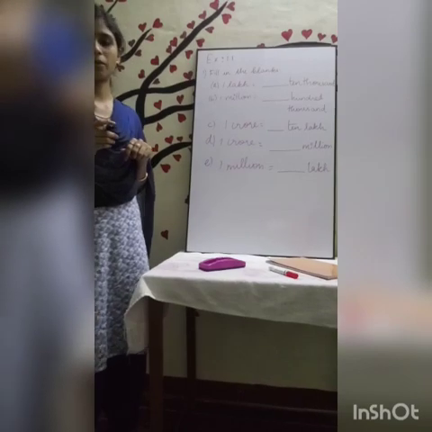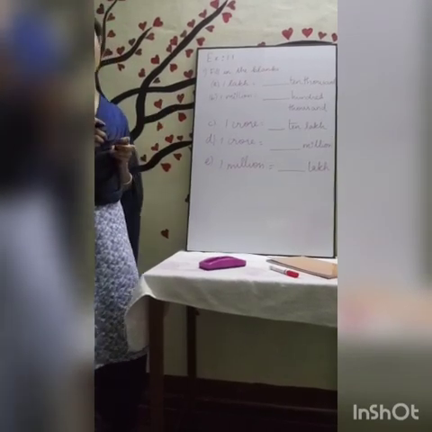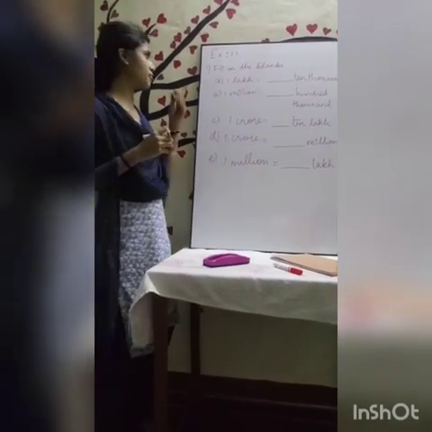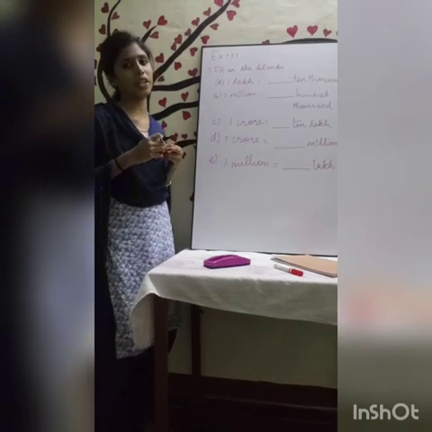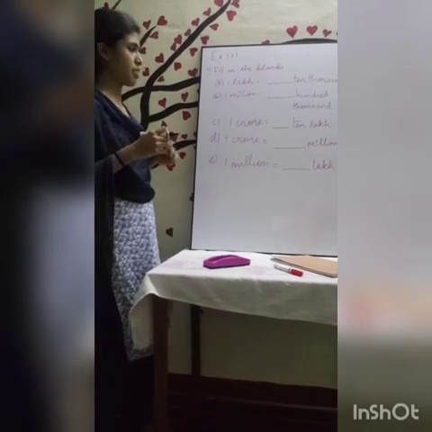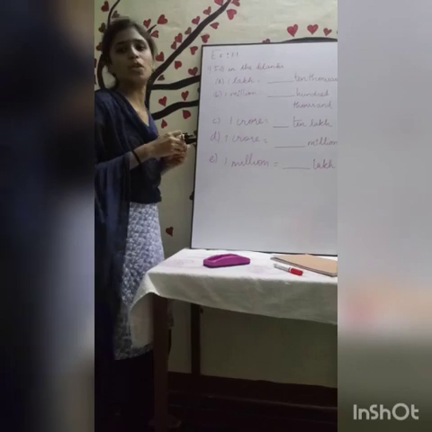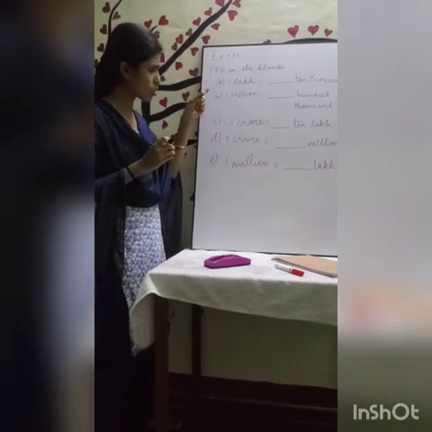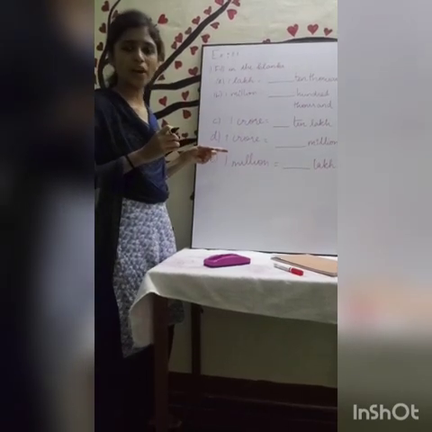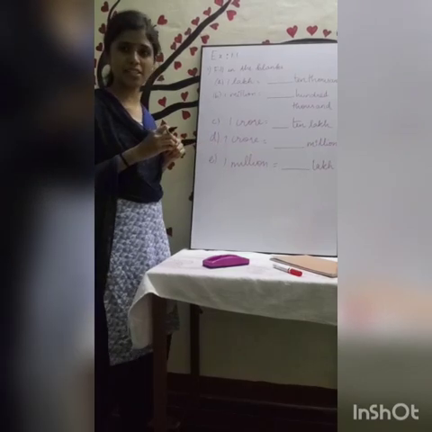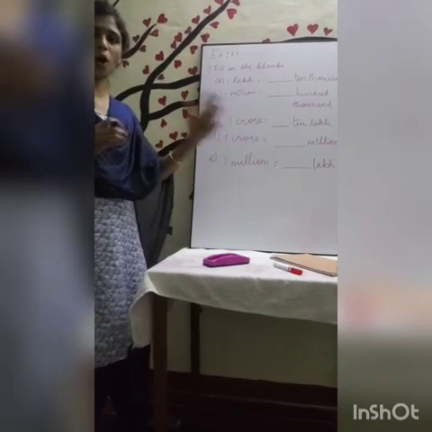Now we are going to complete the problems from exercise 1.1. Okay, the first problem is related to fill in the blanks. The first question is 1 lakh equal to dash 10,000s. I think you have learned this type of points in your previous grades, so I'll teach you how it comes.